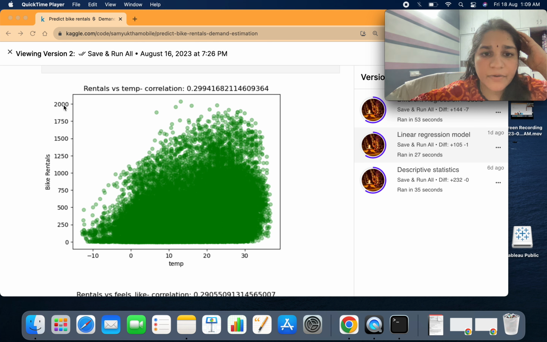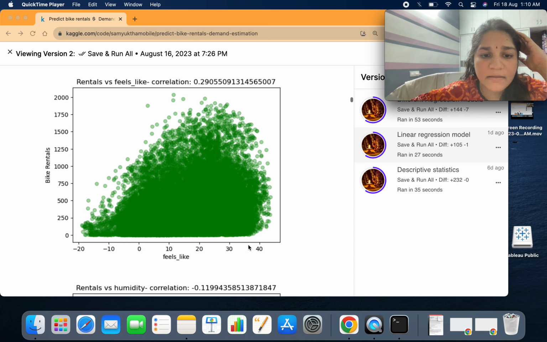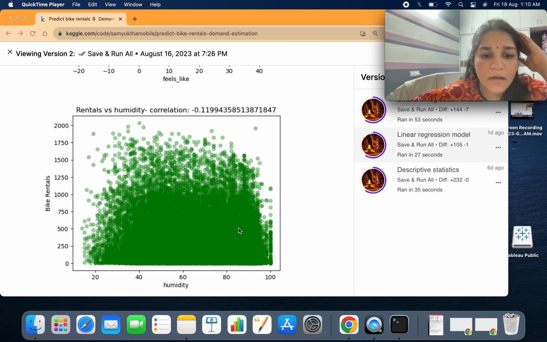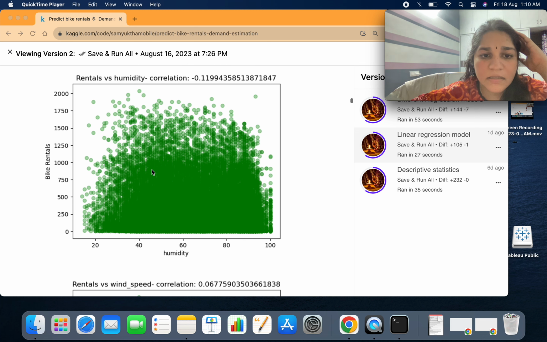From 0 to 2000 we can see mostly the temperature lies between 20 and 30. Whenever it is between 25 to 30 we have the highest booking rentals, and in feels like also it is almost similar, but humidity we see that it is actually distributed properly, and we have fewer outliers here.